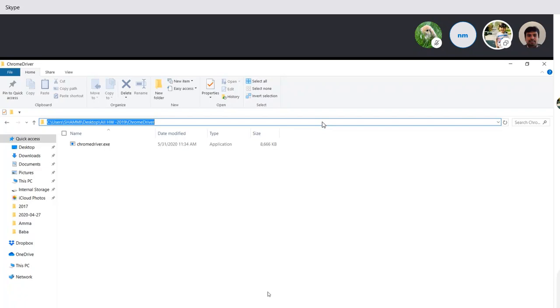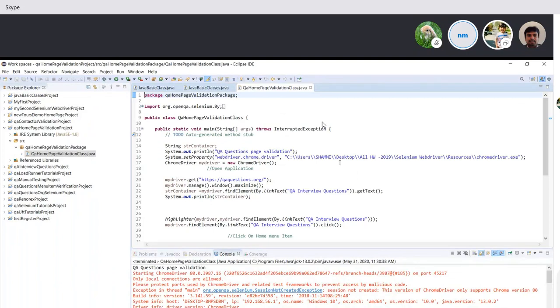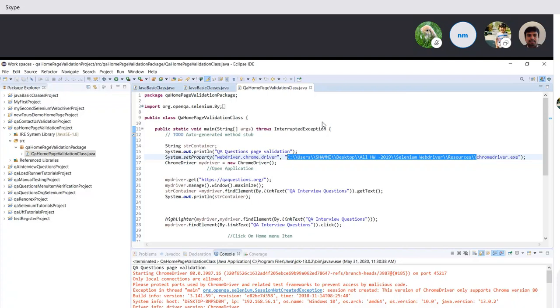And then go to your code. And then here, select the whole path except the chromedriver.exe. Paste. Okay, then put double backward slash there. Now run it one more time, please.